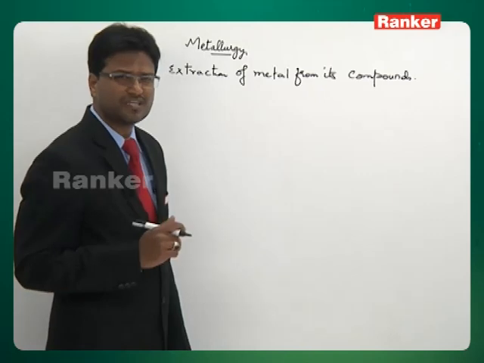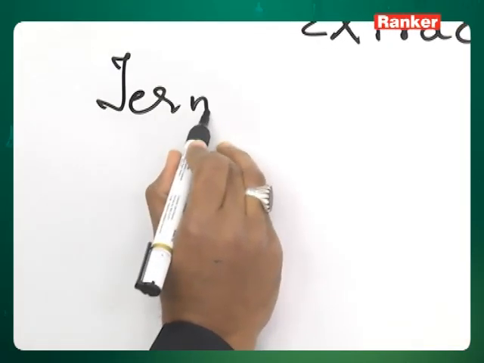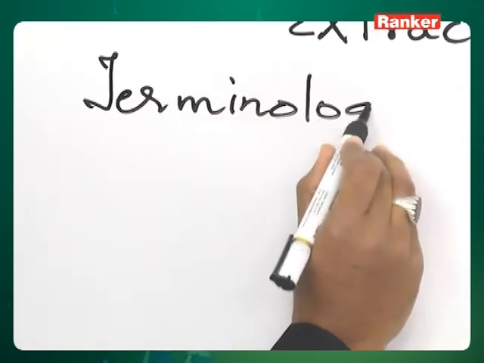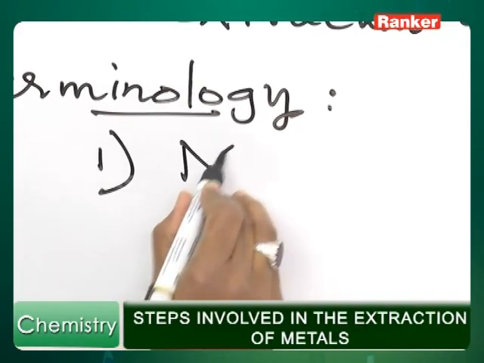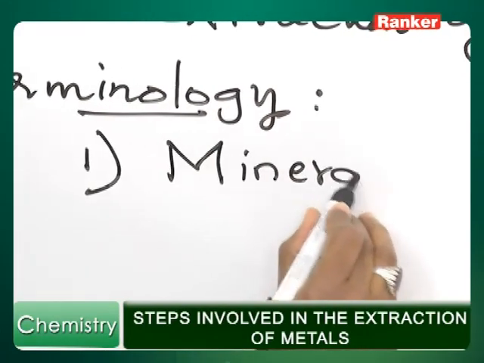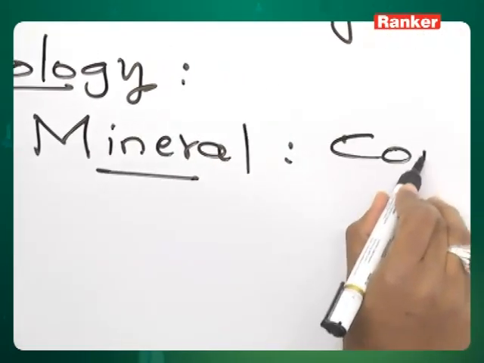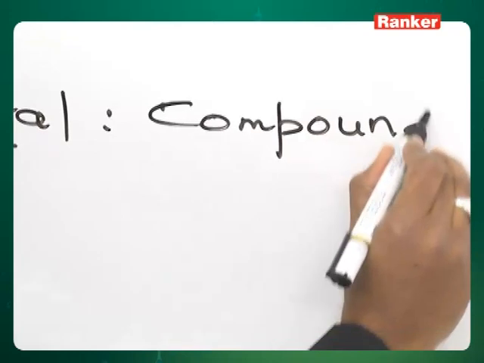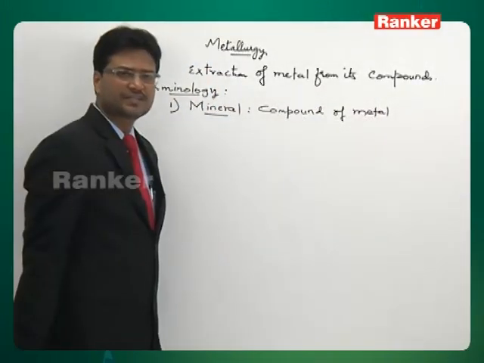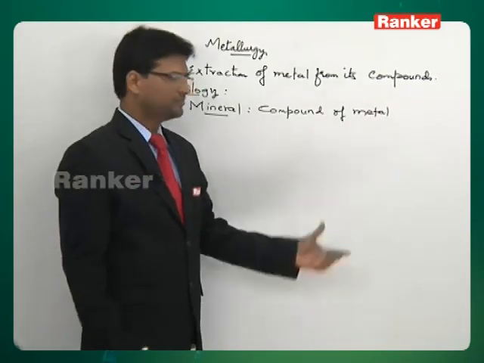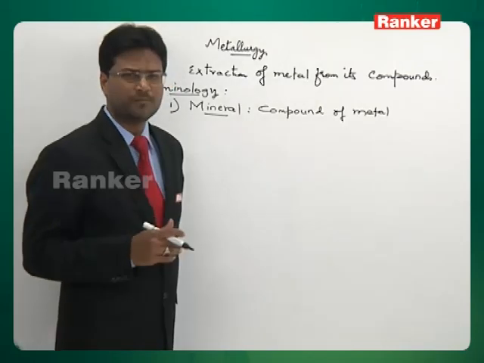Let us first talk about some terminology which is used in metallurgy. First of all, what is a mineral? A mineral is a compound of metal which is available in the Earth's crust. All the compounds of metals which are available in the Earth's crust are known as minerals.